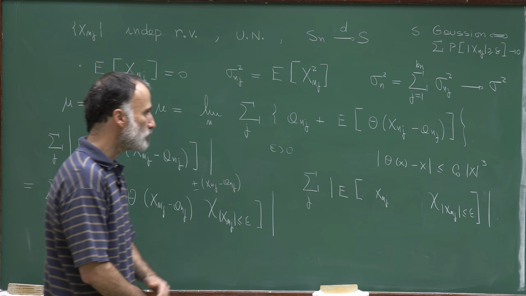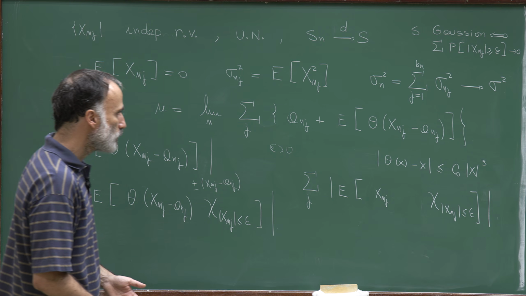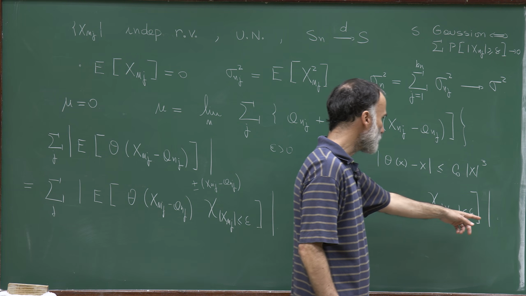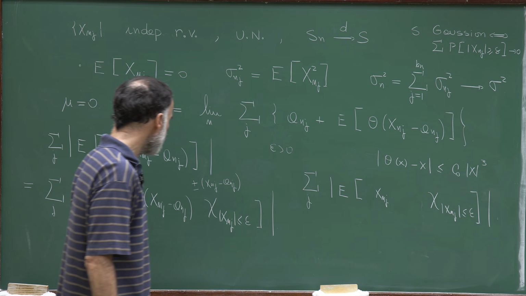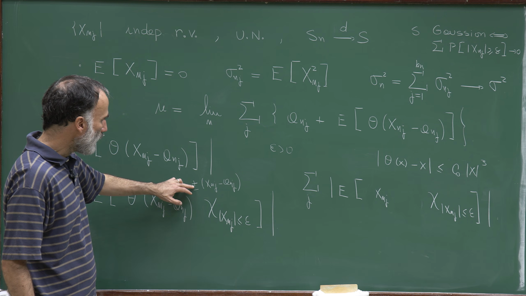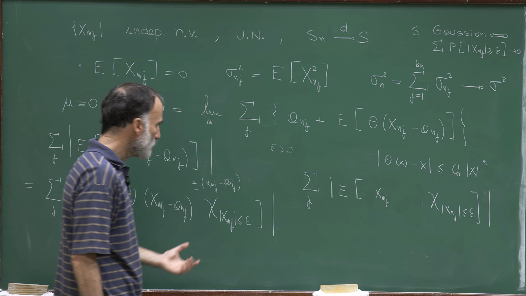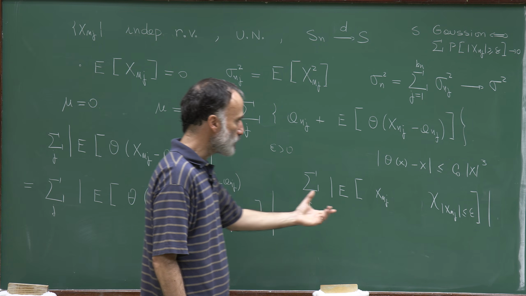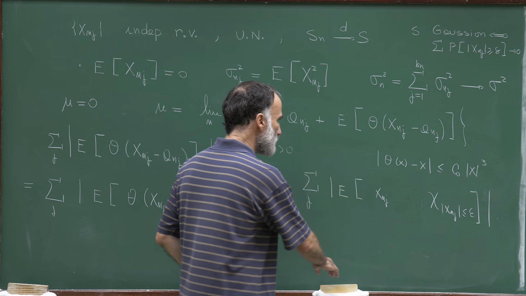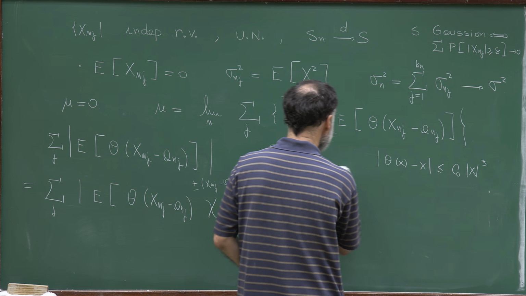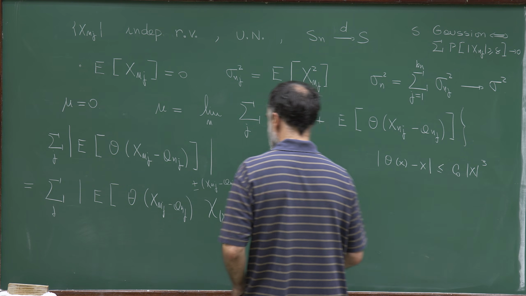But we can just repeat exactly the same arguments to show that this expression converges to 0. This means that I can subtract X_{n,j} minus a_{n,j} to this expression, because by adding X_{n,j}, a_{n,j}, I get something which can be easily estimated, or more precisely, which has already been estimated.